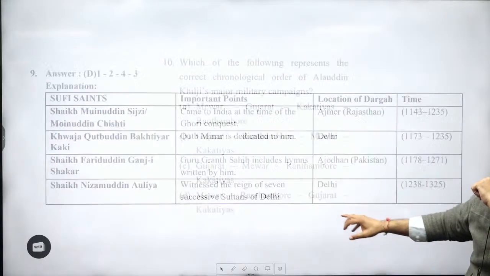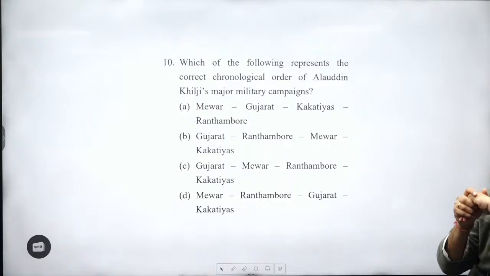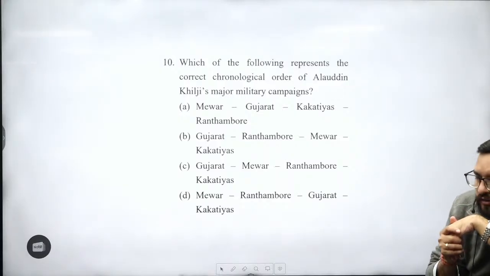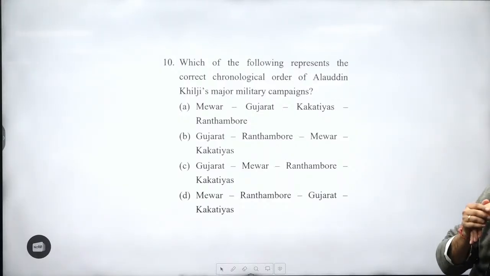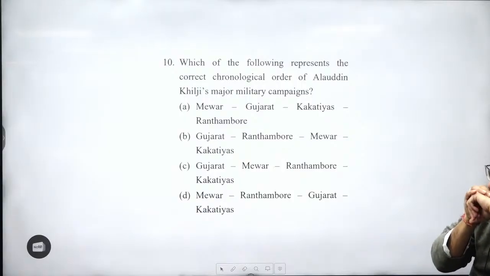Question 10: which of the following represent the correct chronological order of Alauddin Khilji's major military campaigns? B, Gujarat, Ranthambore, Mewar and Kakatiya. How many of you have done it right? Very good. Great.